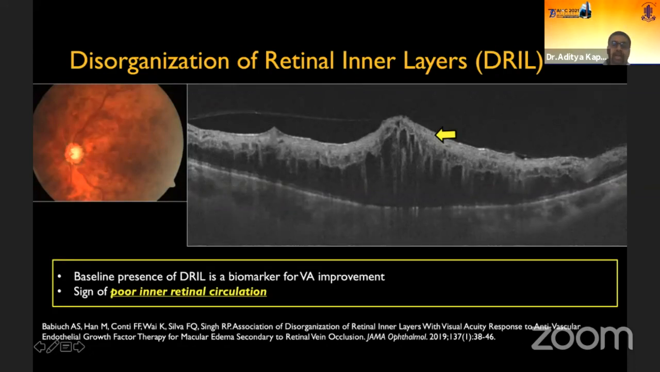So what does the DRIL indicate? The DRIL indicates the anatomical damage to the visual transmission in retinal layers. And more importantly, it indicates ischemia of inner retinal circulation, that is at the level of superficial capillary plexus. Their presence is associated with increased number of injections which might be needed to treat the disease, recurrence of macular edema, minimal to moderate visual gain even after treatment.